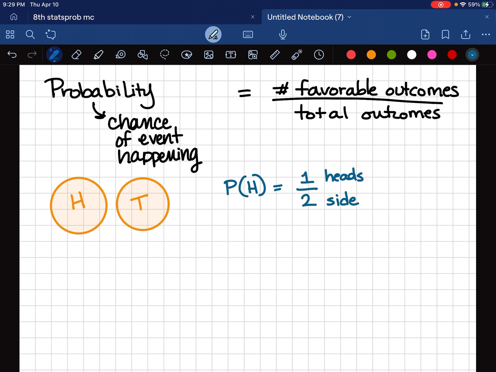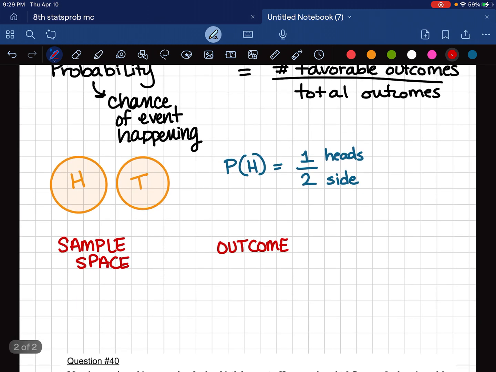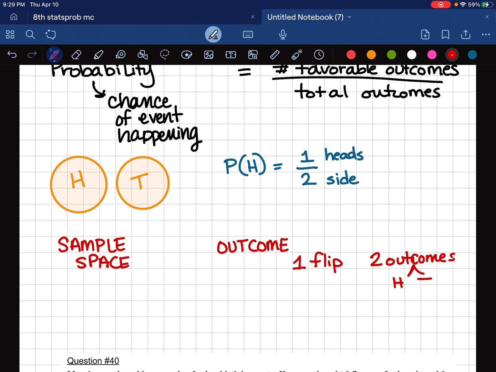When we're talking about probability, first of all, we need to think about the sample space and the outcomes. The sample space is everything that could happen. Outcome is the outcome for one event with what would happen. So if I'm flipping one time, I've got two outcomes. Okay, so one flip has two outcomes. Those outcomes are either heads or tails.